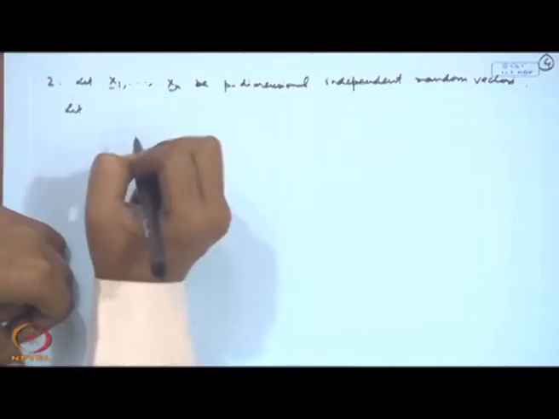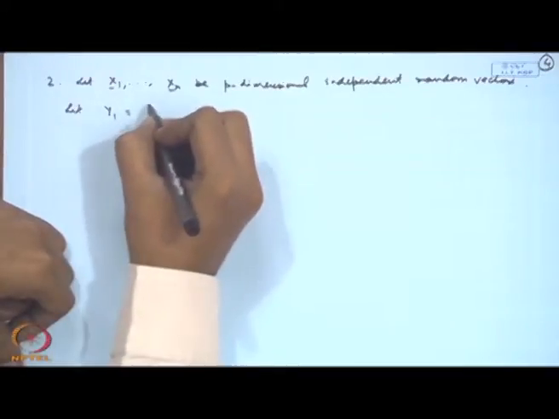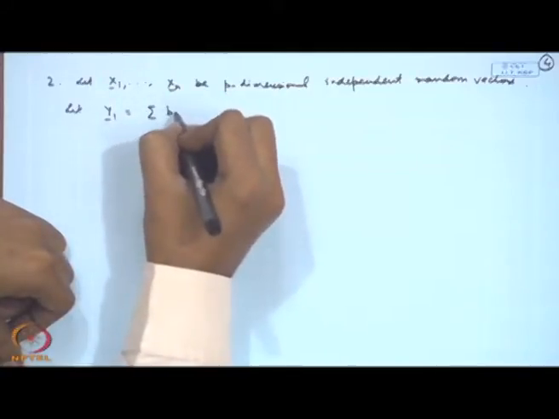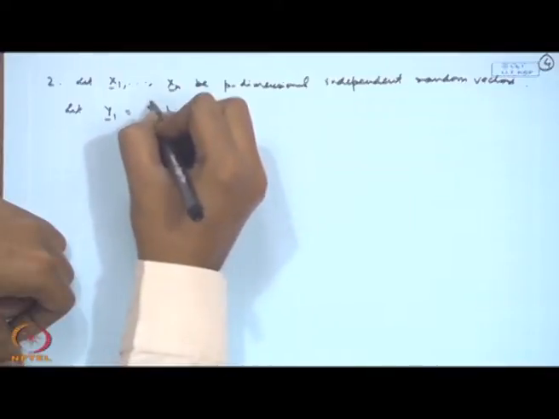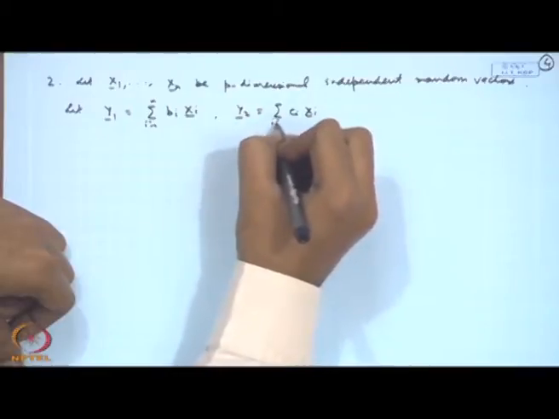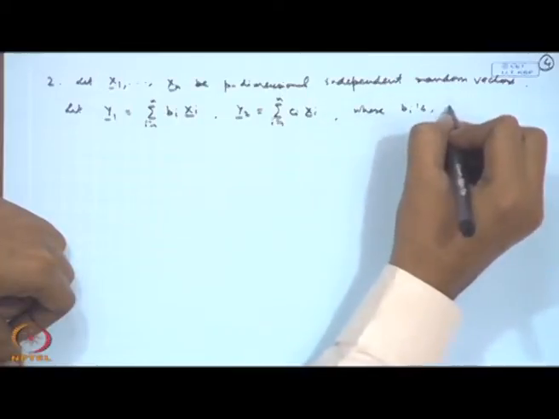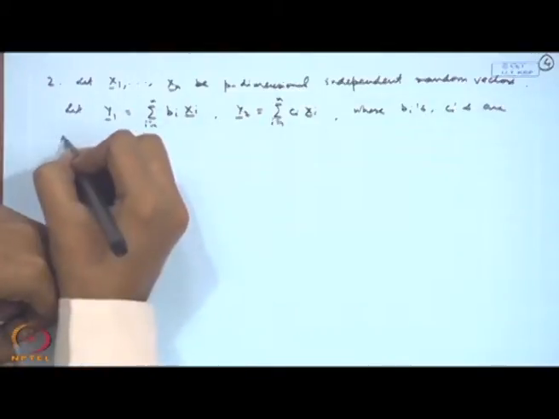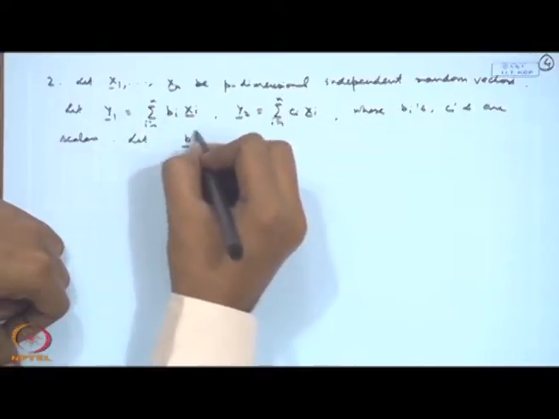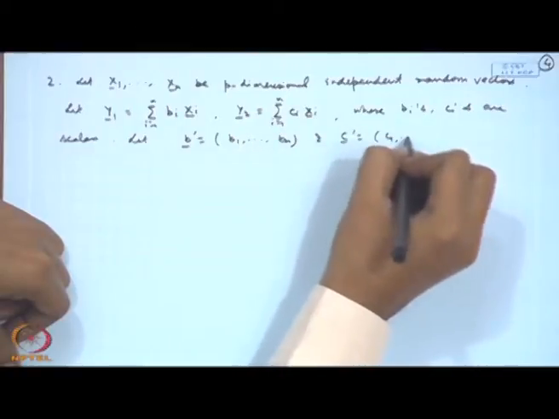Let us consider, say, Y1 equal to a linear combination, sigma b_i X_i, i equal to 1 to n, and Y2 as another linear combination of the same, where the b_i's and c_i's are scalars. Let us consider b as (b1, b2, ..., bn) and c as (c1, c2, ..., cn).